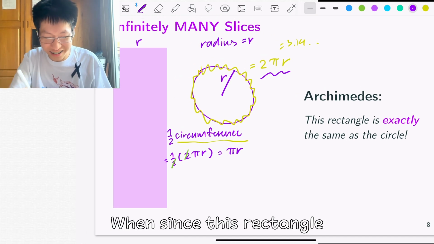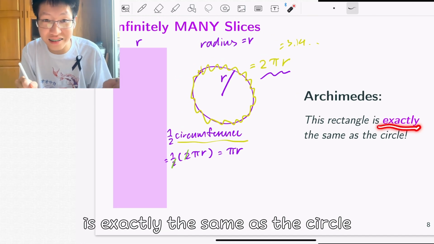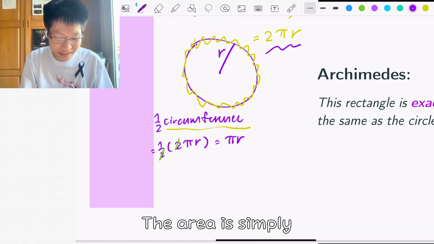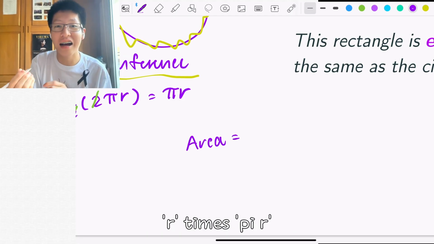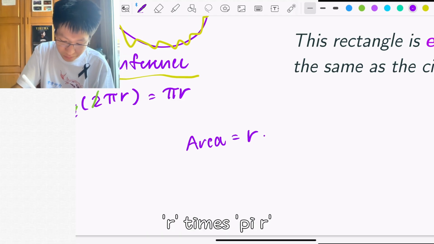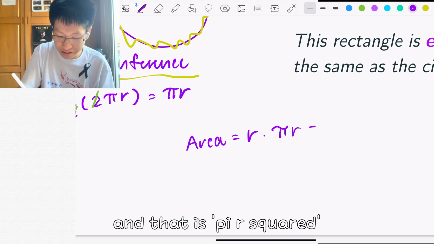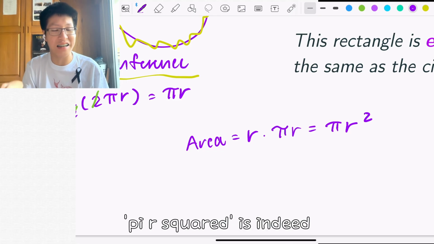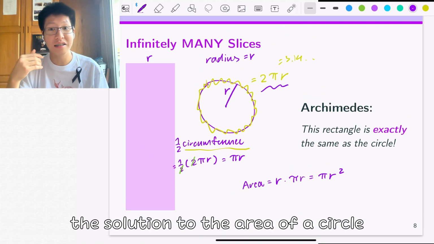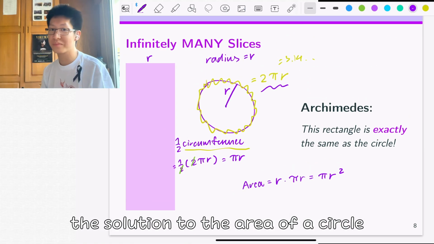Okay, so how do we find the area then? Well, since this rectangle is exactly the same as the circle, the area is simply r times pi r, and that is pi r squared. And if you remember, pi r squared is indeed the solution to the area of a circle.